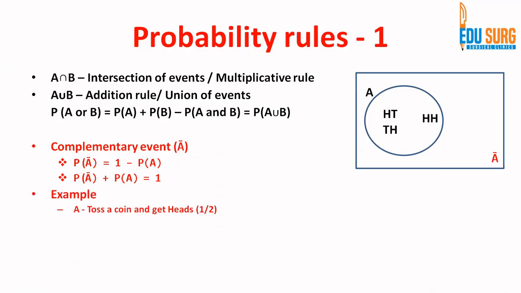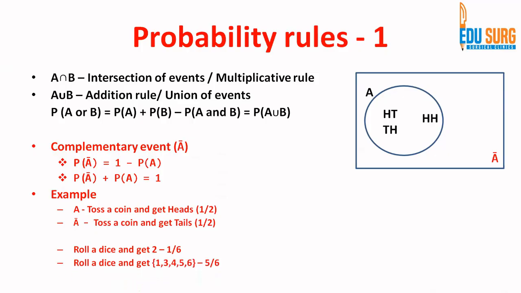So examples: you toss a coin and get heads. We know that the probability is 1 by 2. This is a single toss of a coin, right? So probability is 1 by 2. Then the complement will be you toss a coin and you get tails, which is again 1 by 2. The total of both is 1. Another example: roll a dice and get 2. The probability is 1 by 6 because there is only one 2 on the dice. Roll a dice and get 1, 3, 4, 5, or 6. There are 5 different possibilities, so it is 5 by 6, right? So that is how complement can be understood.